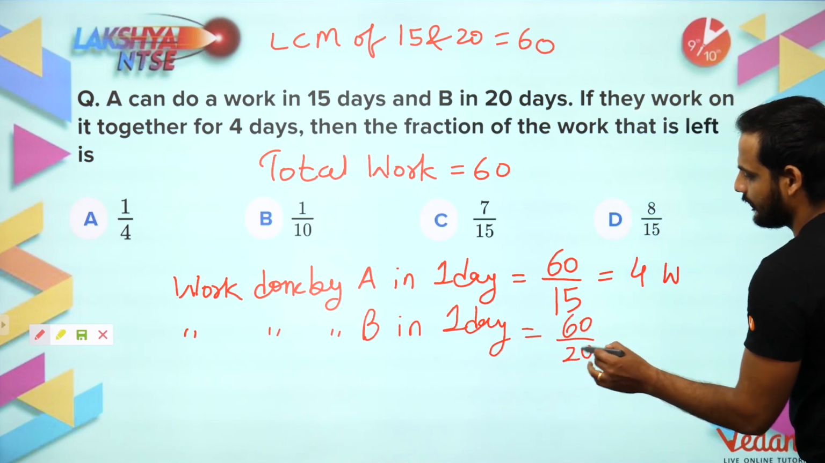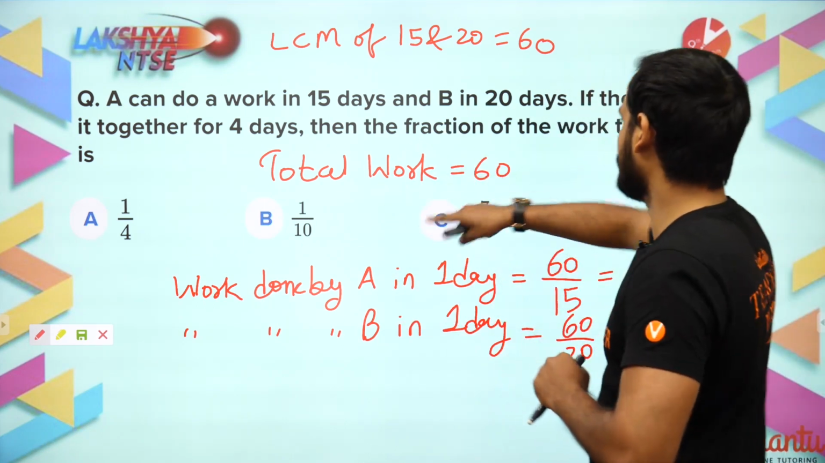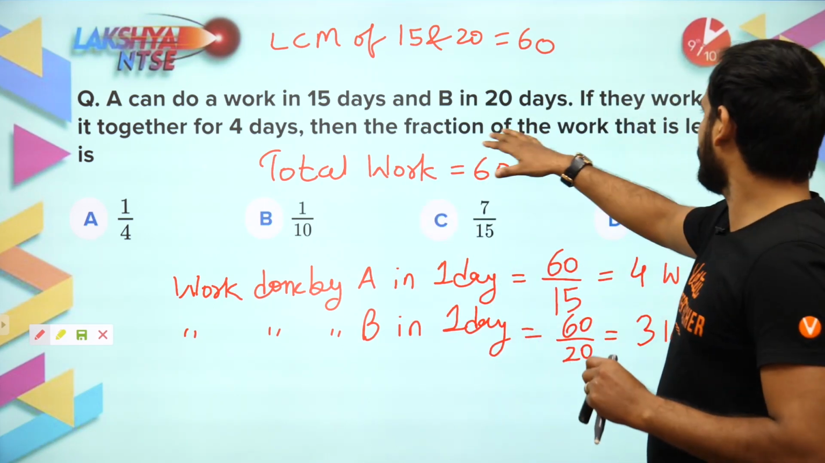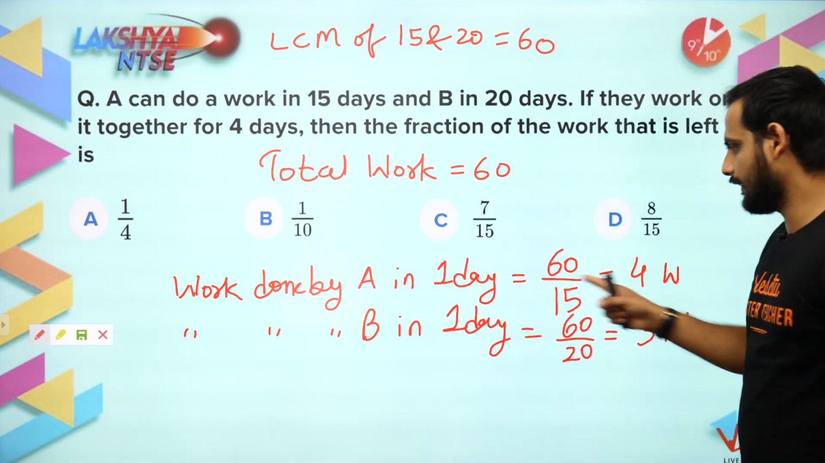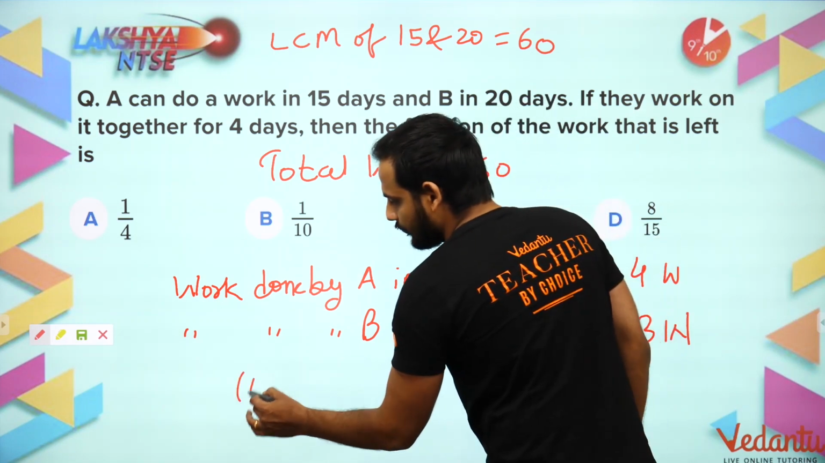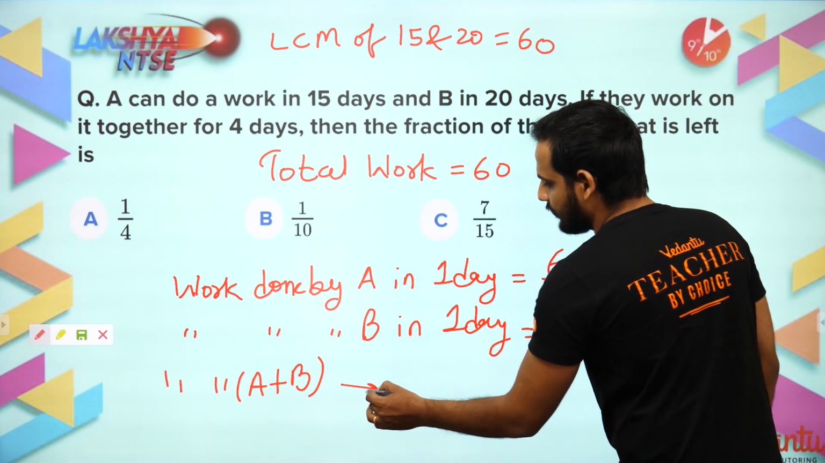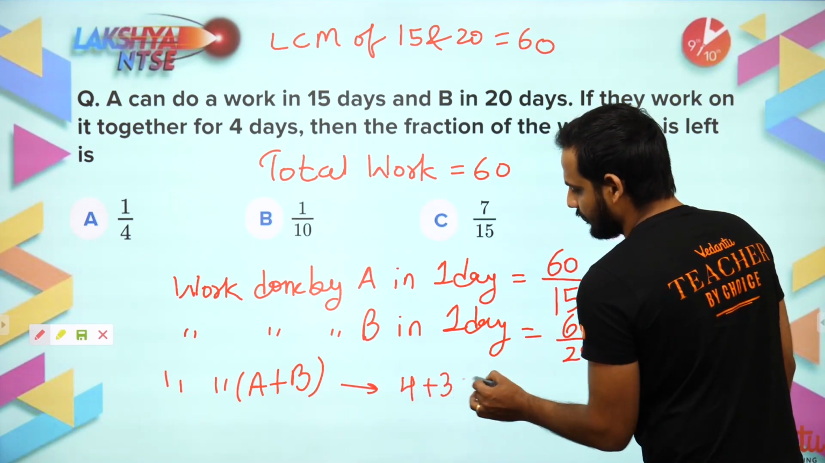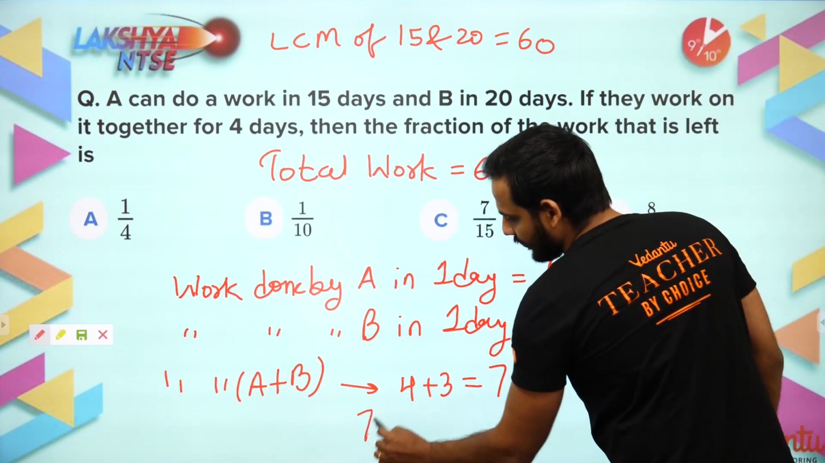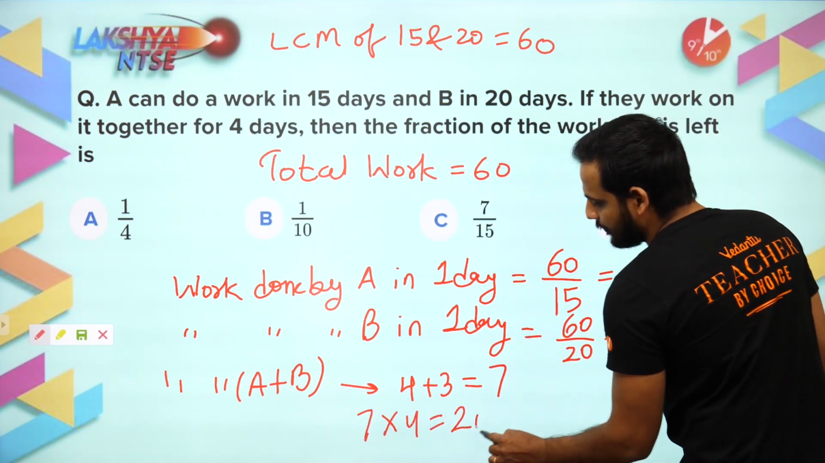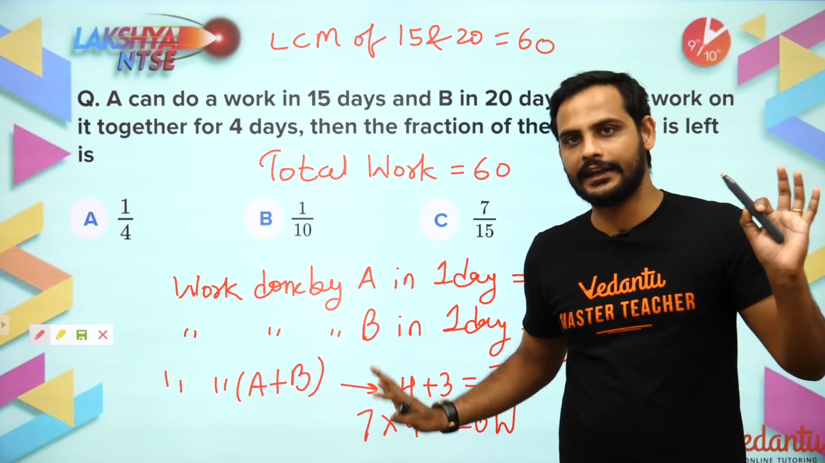Similarly, work done by B in 1 day will be equal to what? 60 by 20, which means 3 work per day. B is doing 3 work per day. Now they are saying if they are working together for 4 days. So let us see. A is doing 4 work per day, B is doing 3 work per day. So work done by A plus B in 1 day will be what? 4 plus 3, which is 7 work. And how many days they are working? For 4 days. So 7 into 4, that means they have completed 28 work. Out of 60 chairs, they have built 28 chairs.